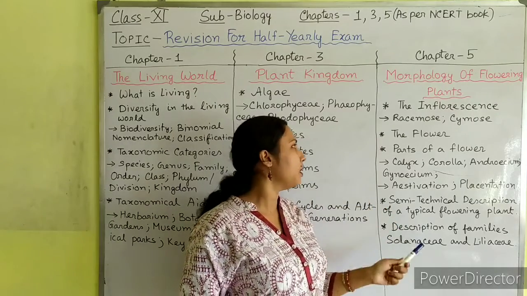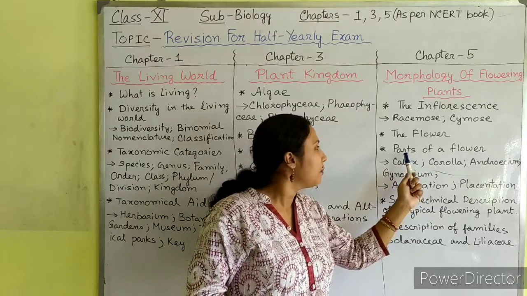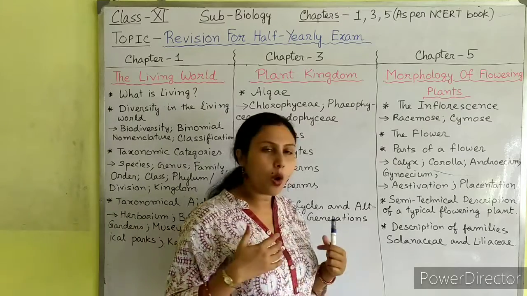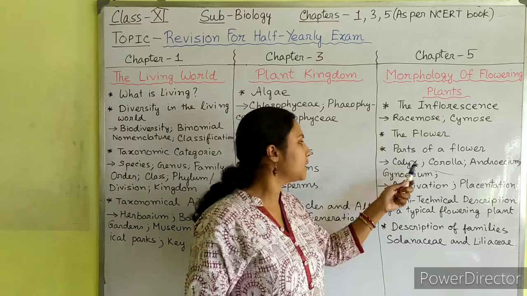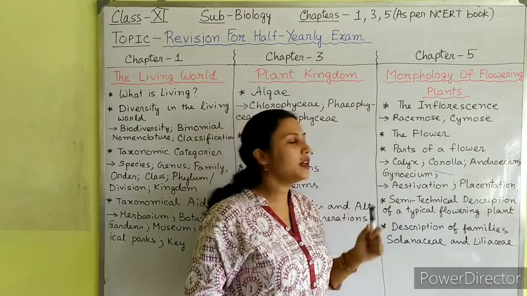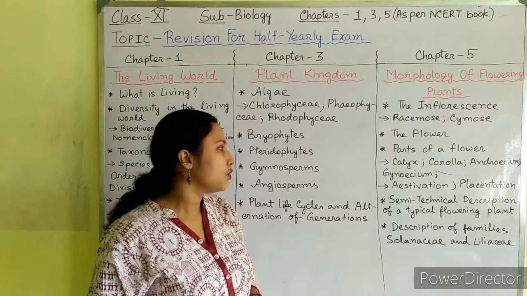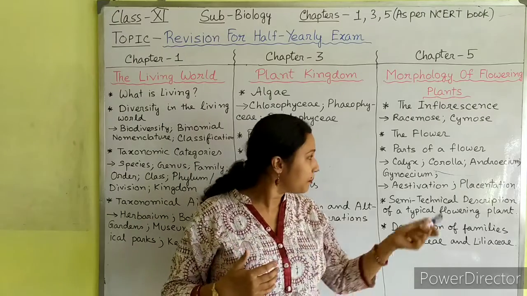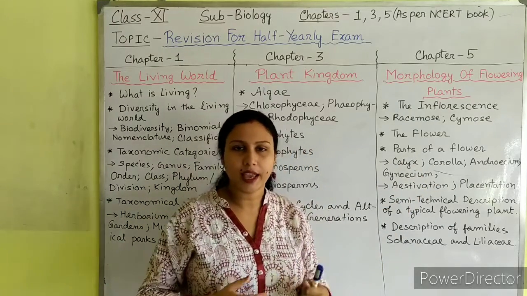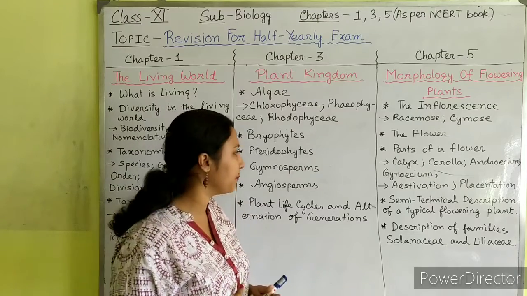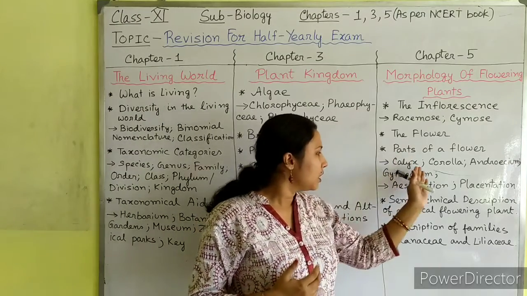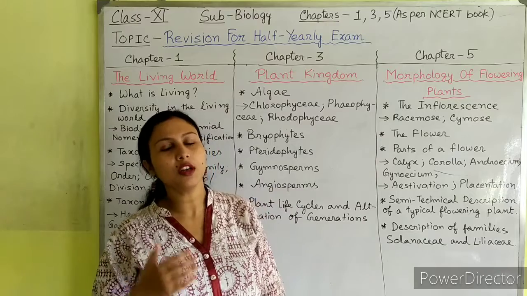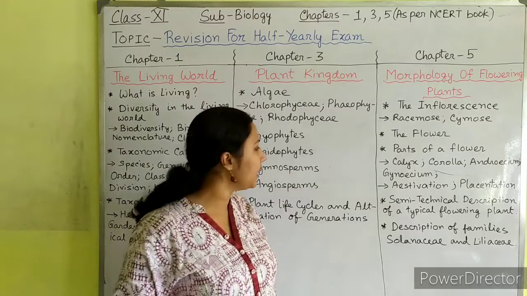Next, you have learned about, and you will also prepare, parts of a flower. Under the parts of a flower, we have learned about the 4 main whorls of a flower, that is the calyx, corolla, androecium and gynoecium. We have seen the different parts of a flower, the calyx, the corolla, androecium and gynoecium. Also under this section, we have learned about aestivation and placentation. So these are also important, so you should go through these topics properly.